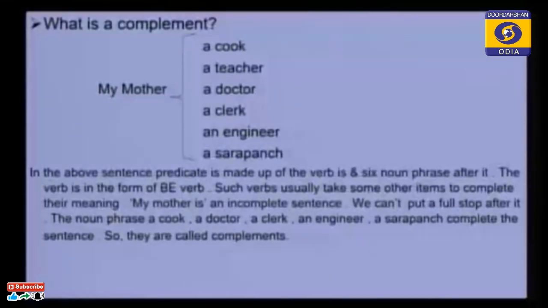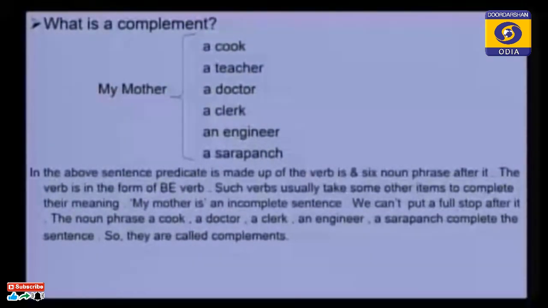Then we discussed object. In a sentence, we can use one object or more than one object, that is two objects. When it is only one object, that verb is called monotransitive. When there are two objects, that is called ditransitive.